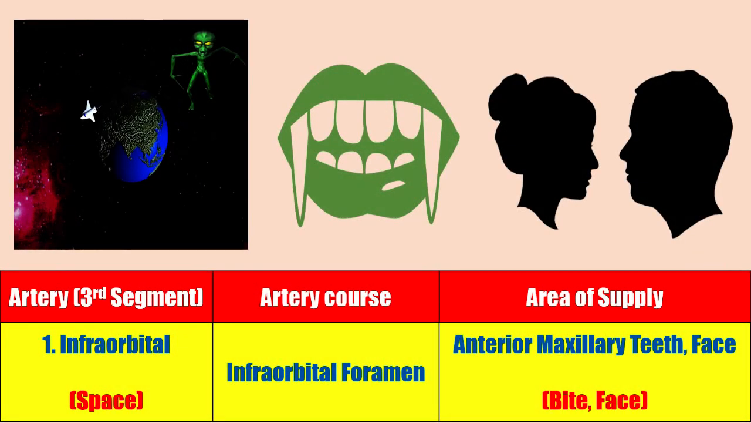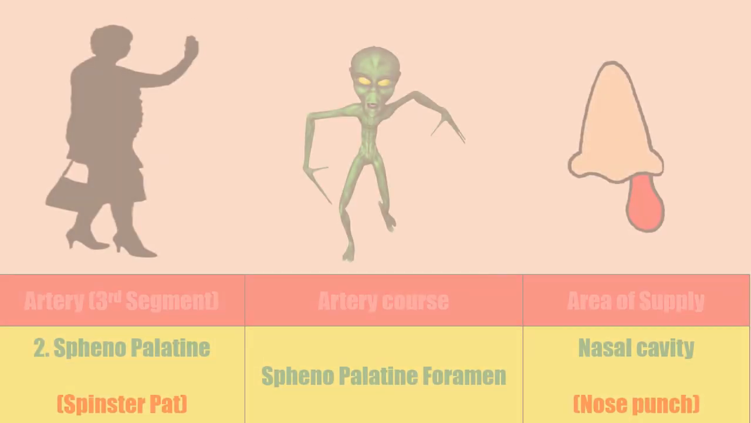Except for the artery of the pterygoid canal and the pharyngeal artery, all the other arteries in the third segment pass through foramina, and their foramen is prefixed with the artery name. For example, infraorbital foramen is for the infraorbital artery. In the space, the alien bit the couple on their face. This is the clue for infraorbital artery supplying the face and the anterior maxillary teeth.